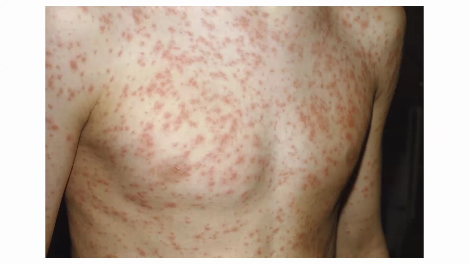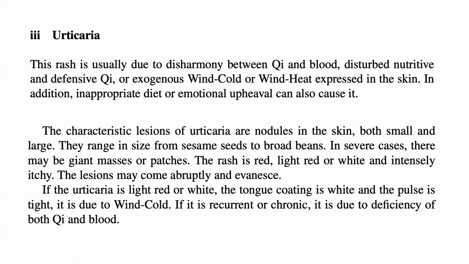That is the illustration of the rubella. Number 3, urticaria. This rash is usually due to disharmony between qi and blood, disturbed nutritive and defensive qi, or exogenous wind cold or wind heat expressed in the skin. In addition, inappropriate diet or emotional upheaval can also cause it.